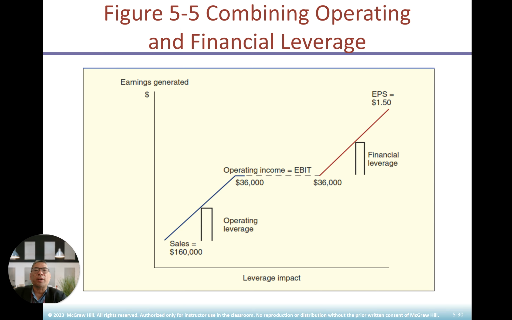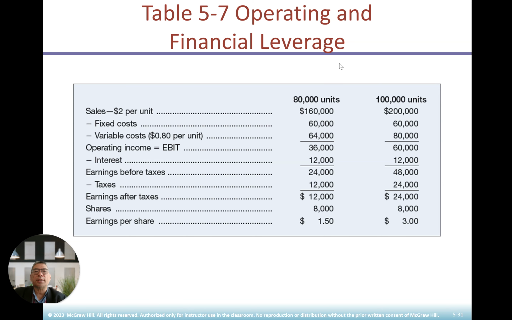The name is different. So this is the logic of the graphic in terms of sales, operating income or EBITDA, and EPS. Financial leverage is here, and operating leverage is here at the lower side. This is sales of 160,000, operating income 36,000, and EBITDA is the same. Then we take our leverage, here is the financial leverage, and you can see EPS is $1.50.